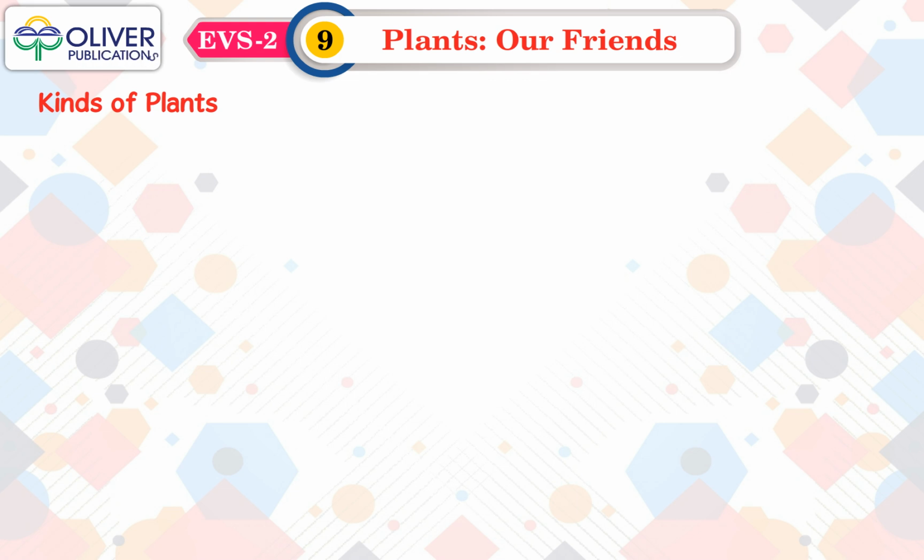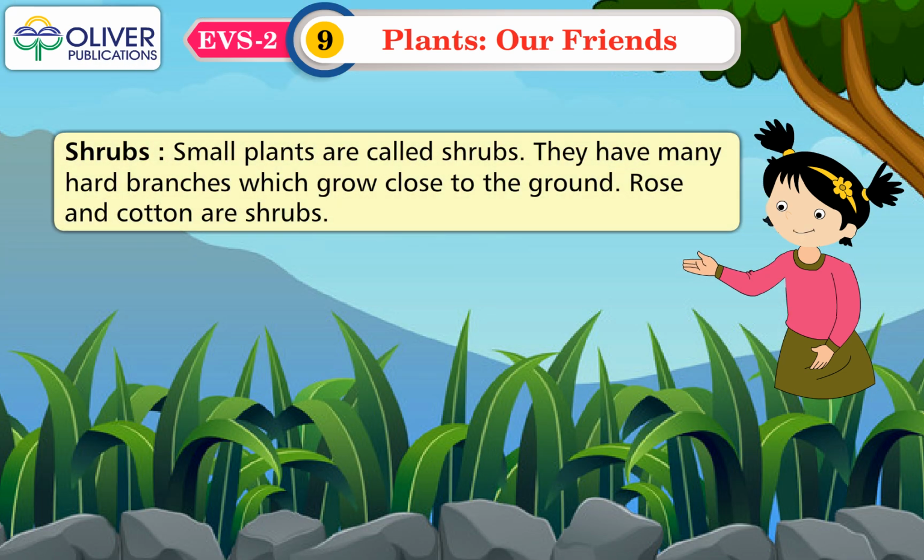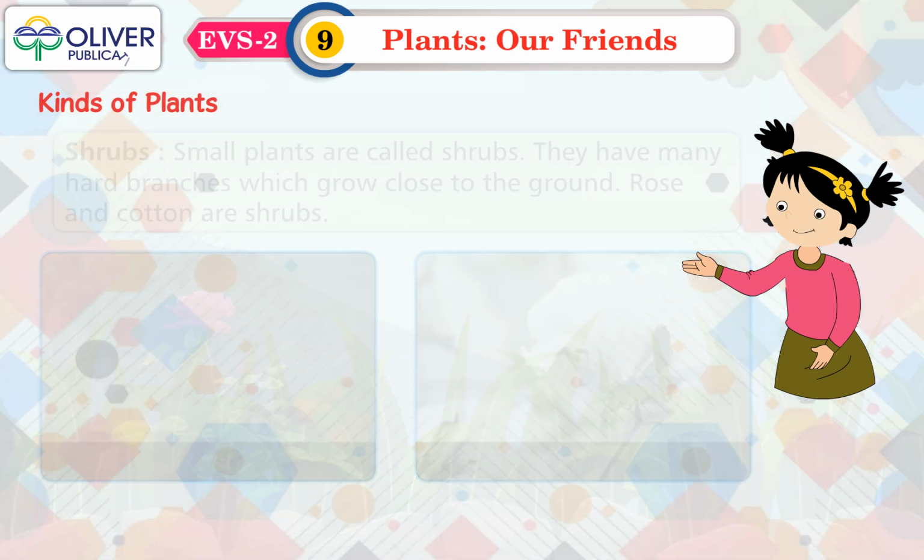Kinds of plants. Trees. The big plants are called trees. They have hard and strong stems. A banyan tree is a big plant. Shrubs. Small plants are called shrubs. They have many hard branches which grow close to the ground. Rose and cotton are shrubs.